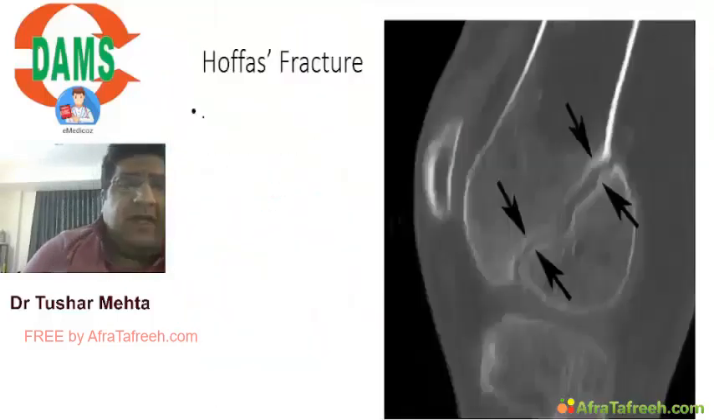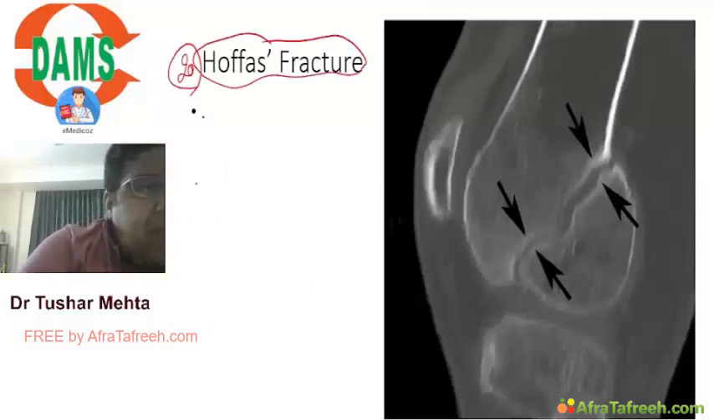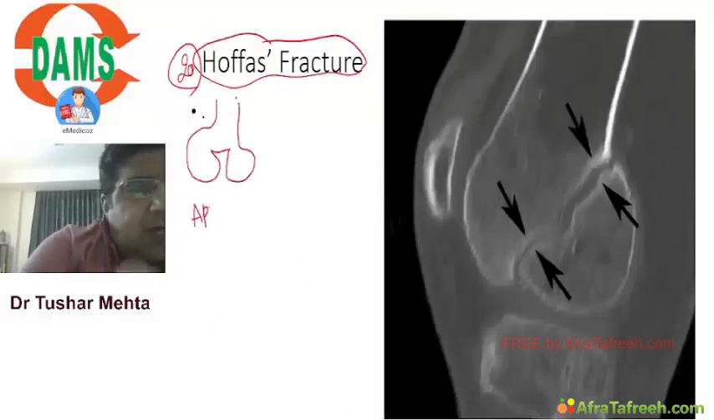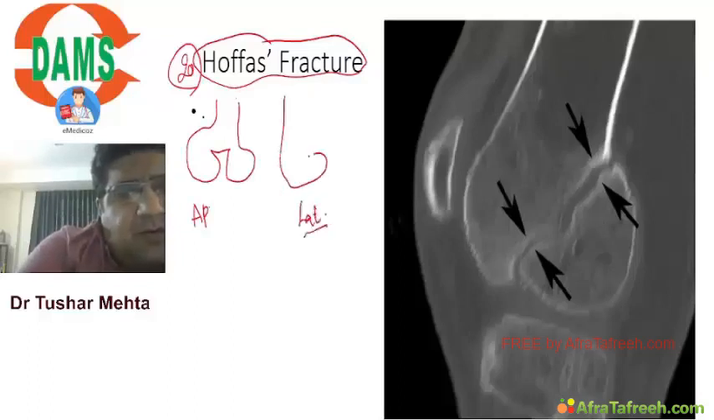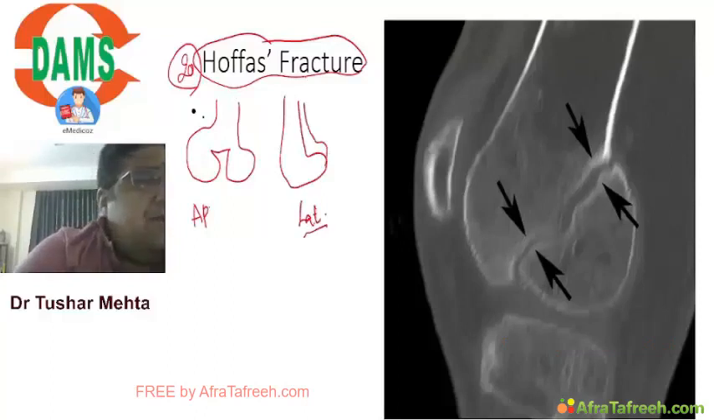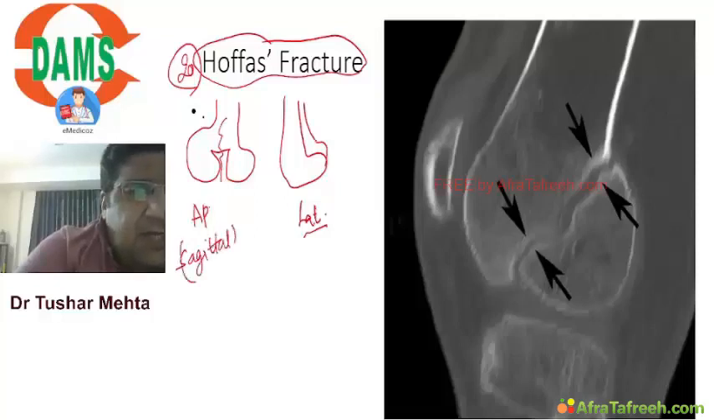Called Hoffa's fracture. Listen to me very carefully. I will show you the femoral condyle in an AP view. You will look at them like this. I will show you the femoral condyle in the lateral view. You will look at them like this. If I make a fracture like this, this will be called a sagittal plane fracture. If I show you a fracture like this, this will be called a coronal plane fracture.